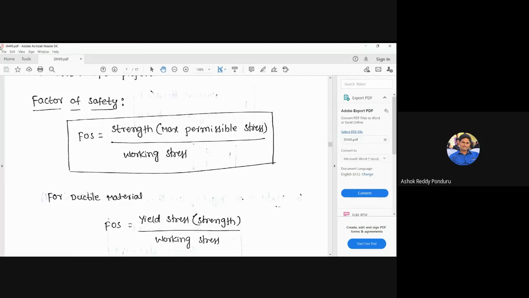Like that, suppose we are going to make pressure vessels. While making pressure vessels also, we increase the factor of safety. Suppose the stress exceeds the strength of the material, the pressure vessel can burst. Due to that bursting, sometimes it causes death also.